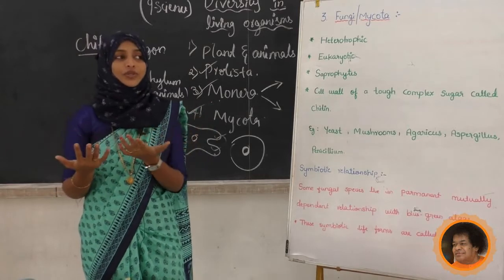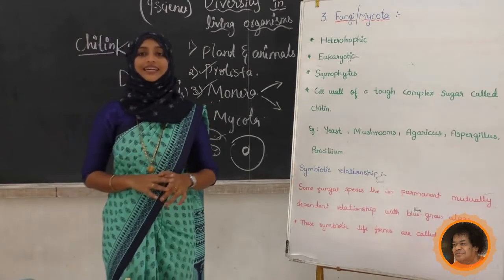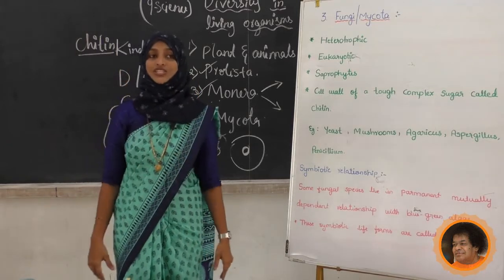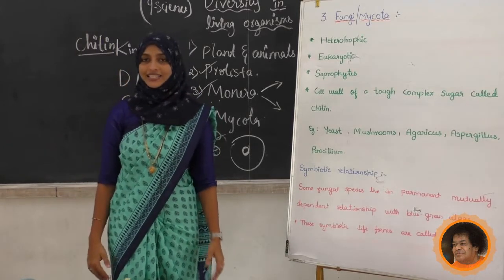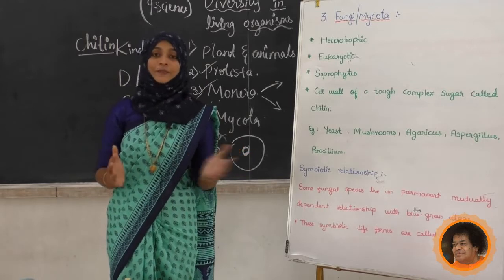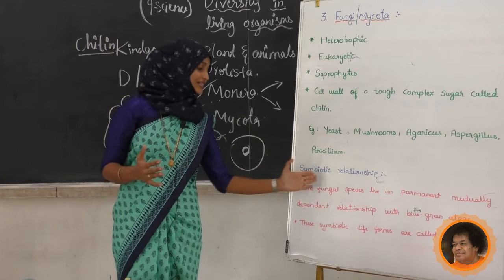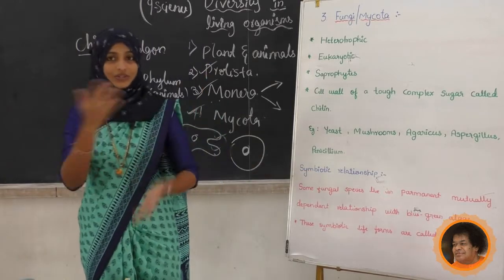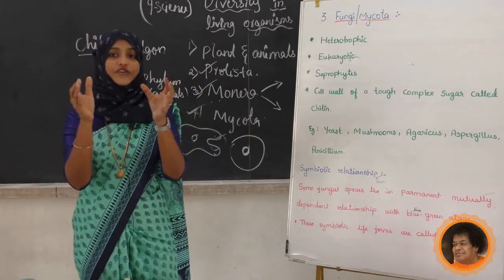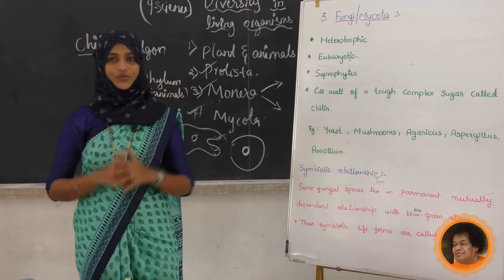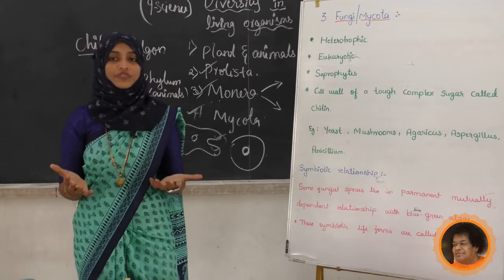After that we came to know one more new concept, mutualism. That is a symbiotic relationship between two organisms. What are the organisms here? A blue-green alga and a fungus. Both have the benefit. Such forms are called lichens.